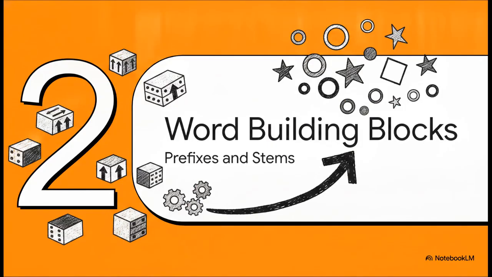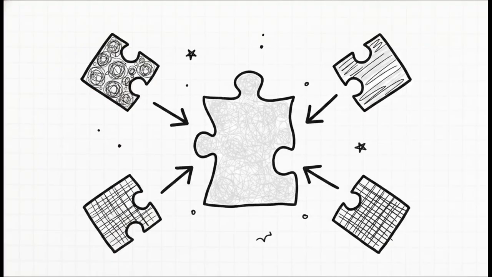Moving right along to section 2, the word building blocks. Now that we've seen how to break a big word down, let's reverse engineer the process. Let's look at how one incredibly simple stem word can be built up into an entire vocabulary arsenal. Take a super common base word like adapt. By just swapping in different prefix blocks, you can rapidly build out a totally new set of words.